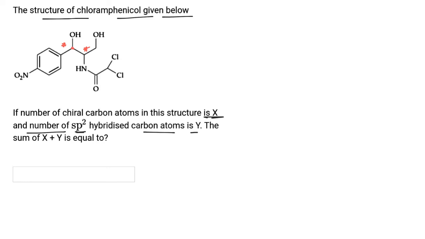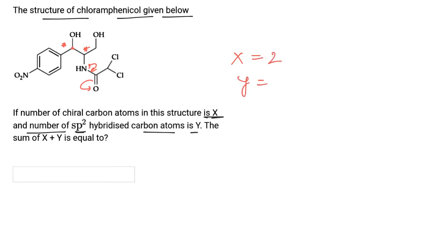Now this nitrogen is not chiral because its lone pair is involved in resonance, due to which it would be planar and so it will not be chiral. Now we have to count, so the number of chiral atoms X is equal to 2.